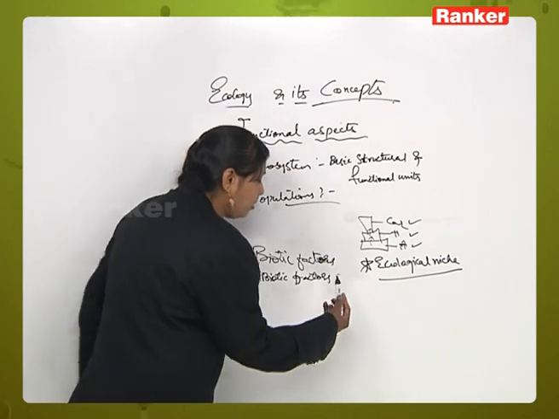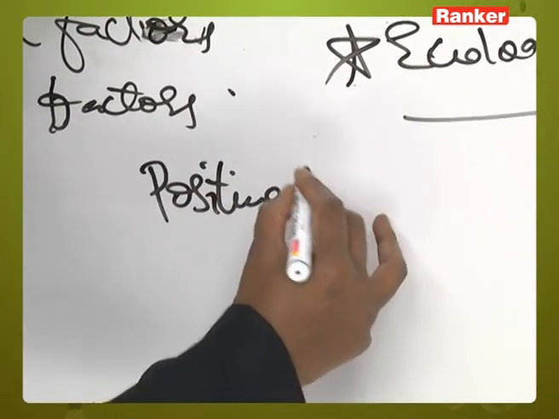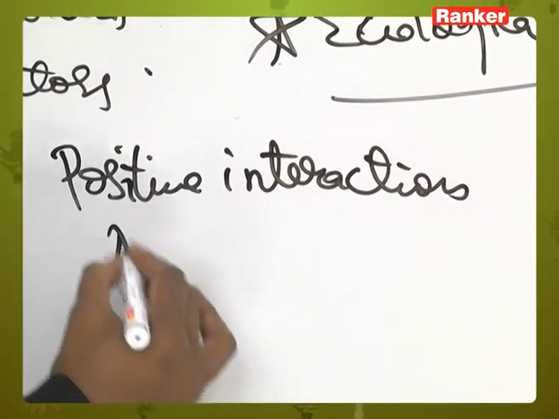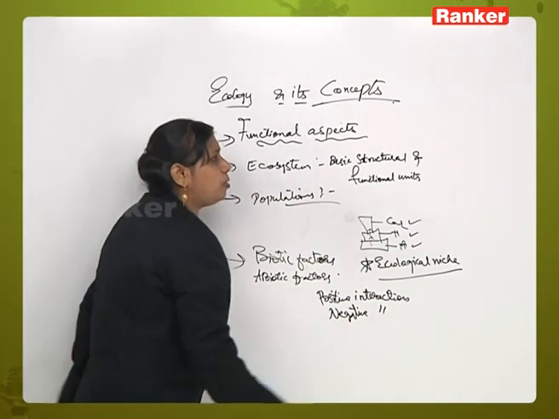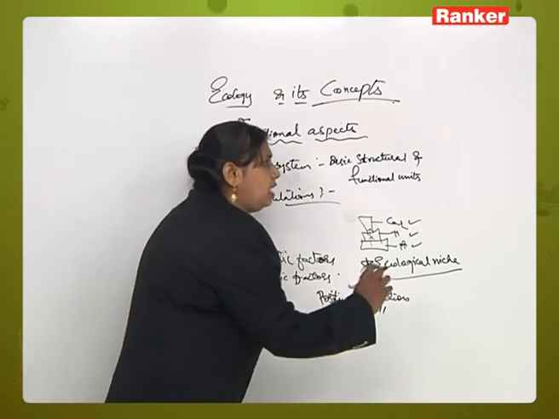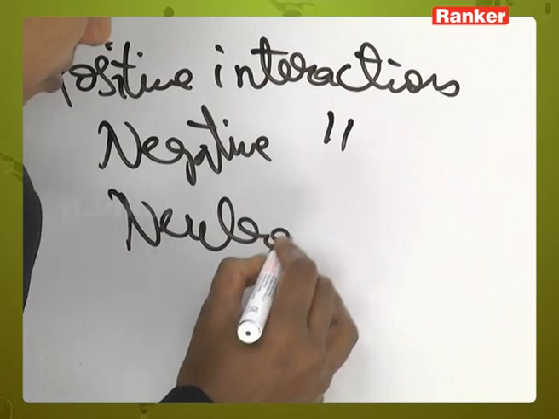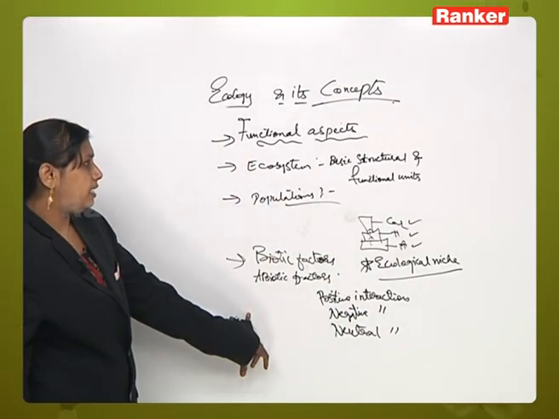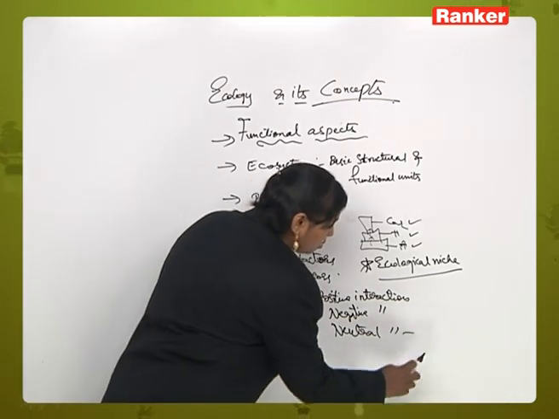So this type of interaction may be positive, or you may have the possibility of negative interaction. The population interaction can be positive or negative, or even neutral, neutral interactions at both inter- and intraspecific levels.